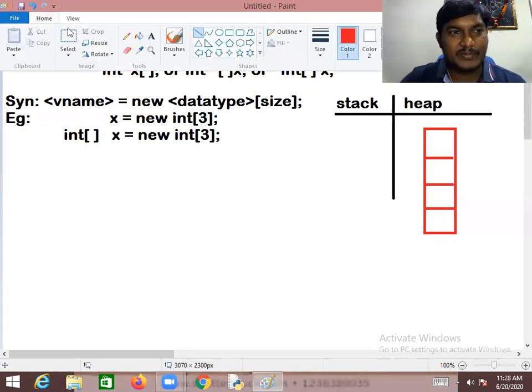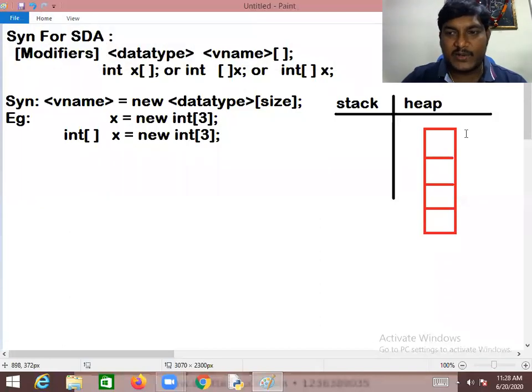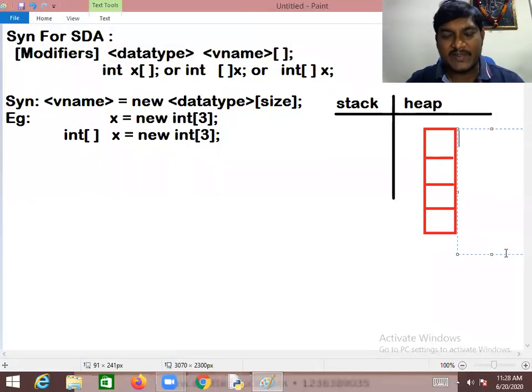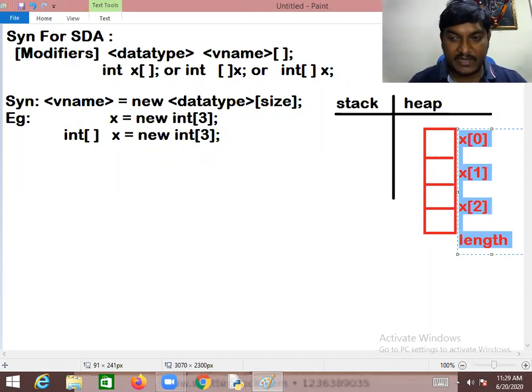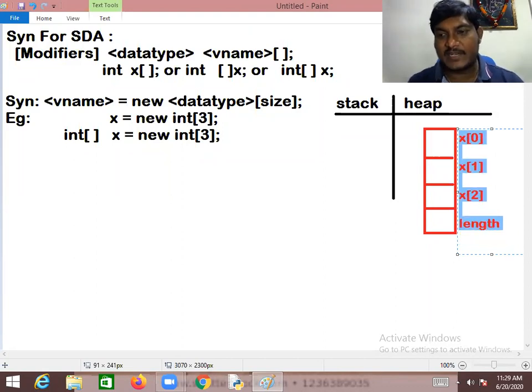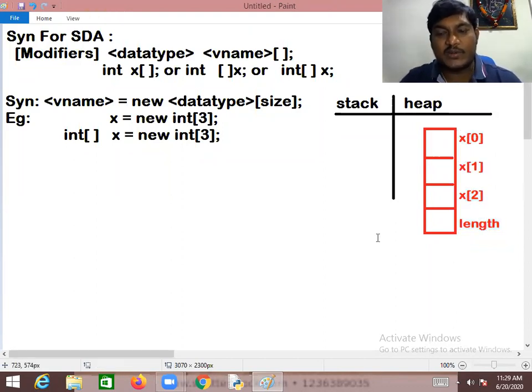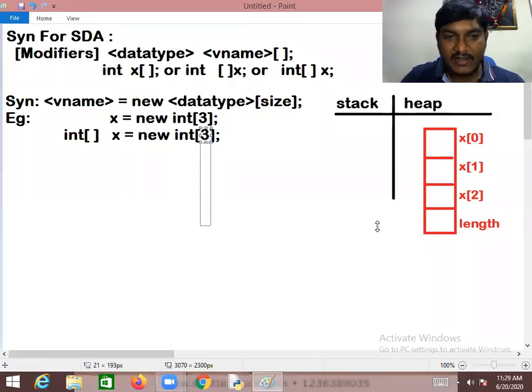Please pay more attention. You are already aware that the array index always starts with 0. This is x of 0, x of 1, x of 2, and finally this is the length. In Java, for every array variable, the compiler implicitly provides an extra block known as length. The length is always holding the size of an array.